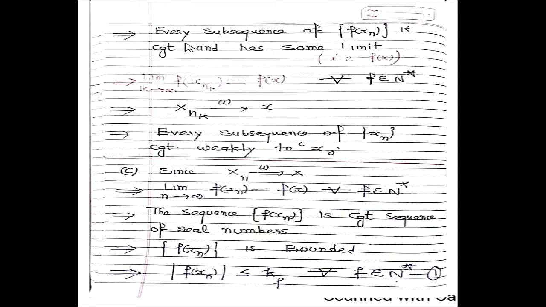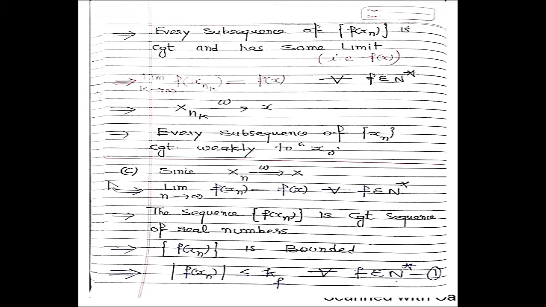We know that every subsequence of a convergent sequence is again convergent and has the same limit. So f of x_nk converges to f of x, where x_nk is a subsequence of the sequence xn. It implies x_nk converges weakly to x, so every subsequence of xn converges weakly to x.